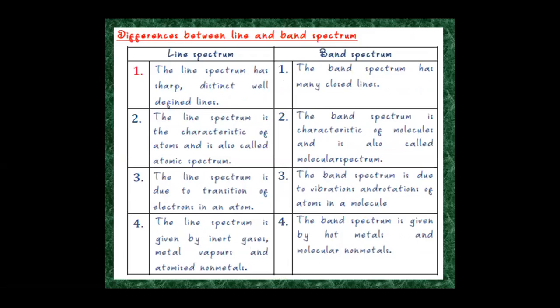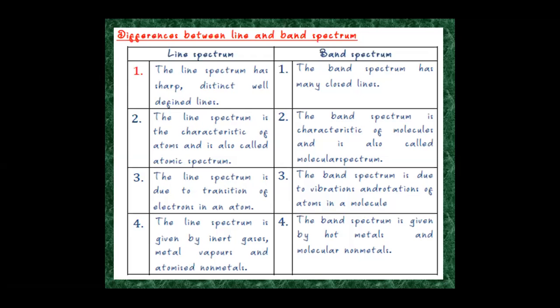Now, the differences between line and band spectrum. Line spectrum has sharp, distinct, well-defined lines, whereas band spectrum has many closed lines. Line spectrum is a characteristic of atoms and is also called atomic spectrum, and band spectrum is a characteristic of a molecule and is called molecular spectrum.